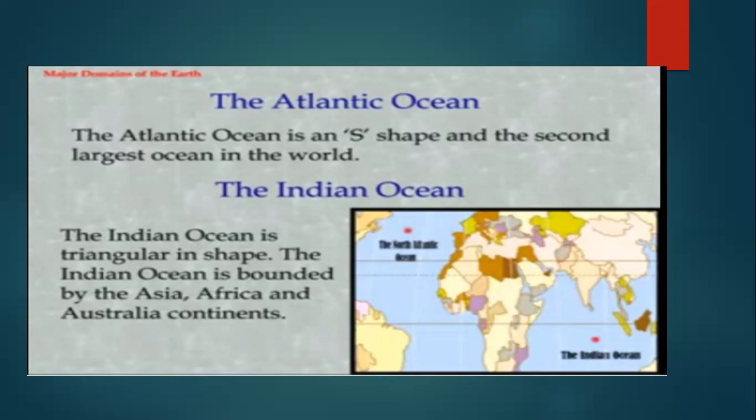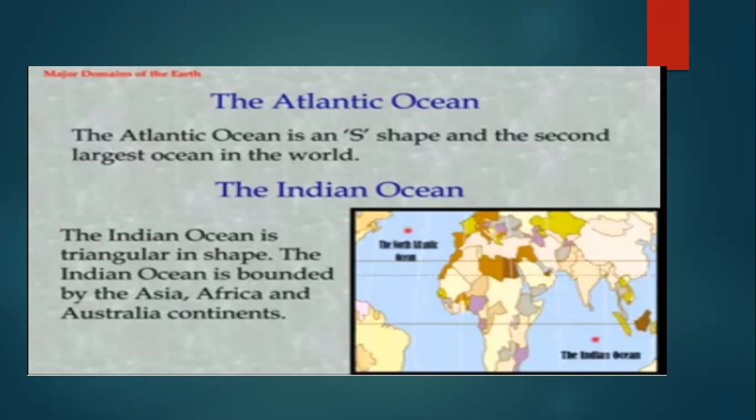Now let us proceed to the Indian Ocean. Students, Indian Ocean, first of all, is triangular in shape, and it is bounded by Asia, Africa, and Australian continents. Many volcanic islands and other island groups such as Andaman and Nicobar, Lakshadweep, Maldives, and Sri Lanka are found in the Indian Ocean. Is that clear?